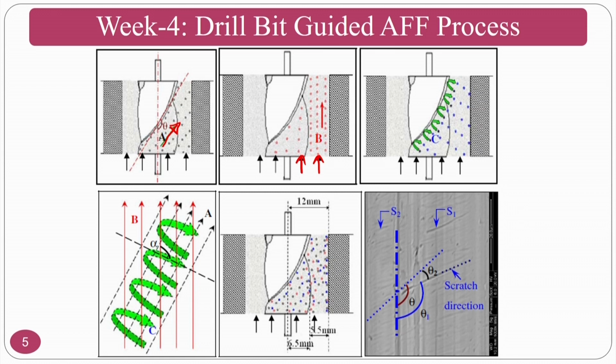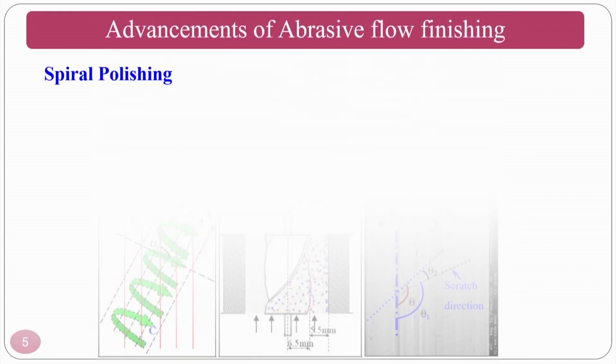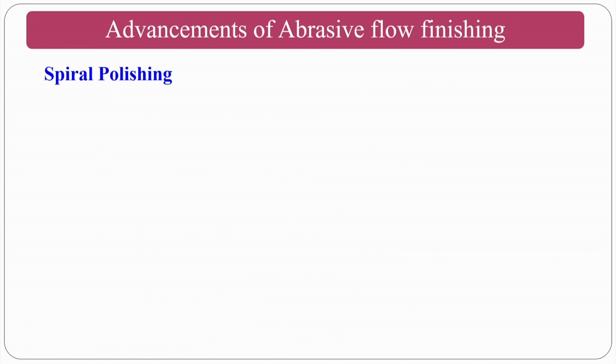If not only the finishing is required, but you need some crosshatch patterns, or lines in a certain direction, a certain pattern, according to that you can design your drill bit or any other guiding mandrel according to your requirement, and place it in the finishing region. The another advancement that you are going to study clearly later is